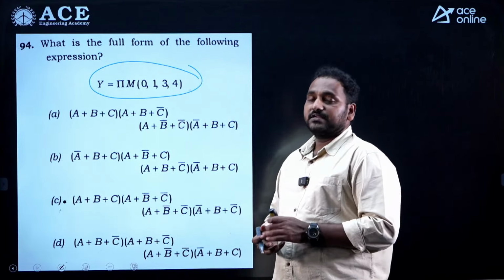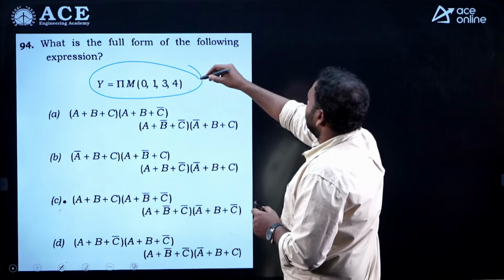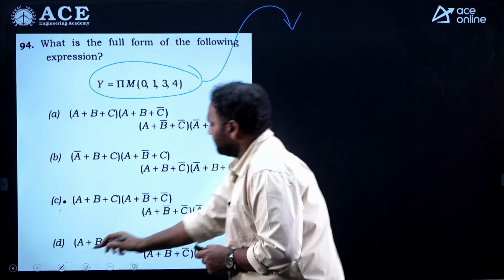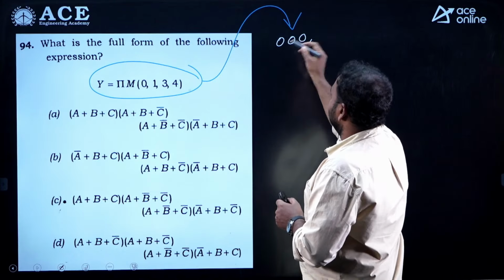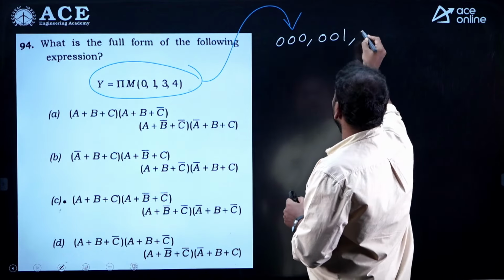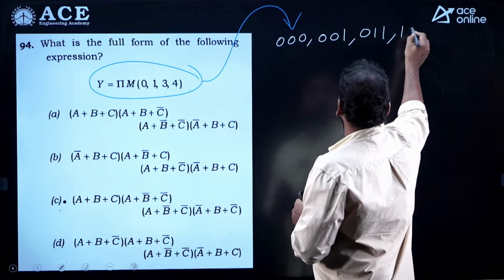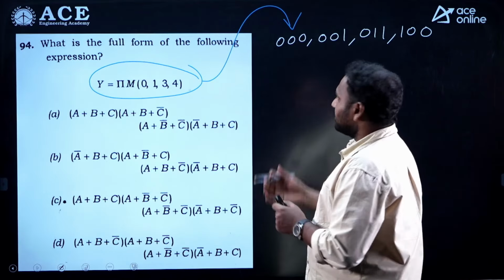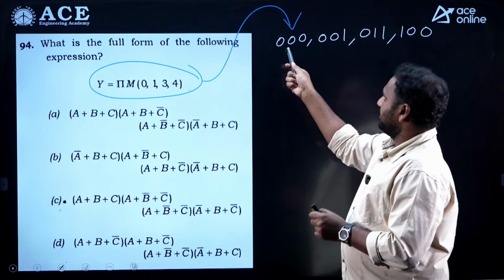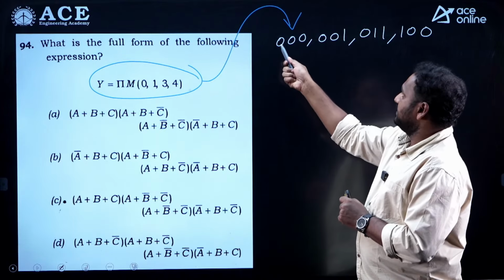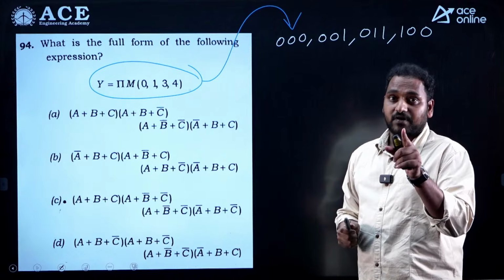And coming to the next question, this is the direct expression provided in POS form. We need to write it in full form like 0, 1, 3 and 4. If you write it in POS standard or canonical POS form, you will get, directly I am explaining it, A plus B plus C. It is in POS form, not in SOP.